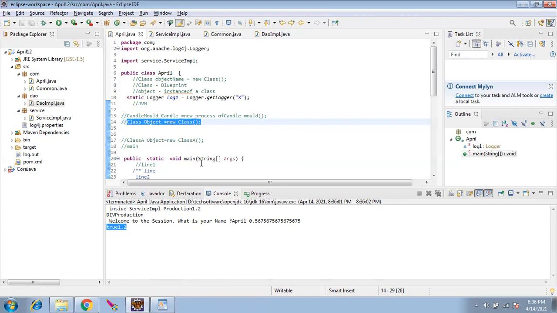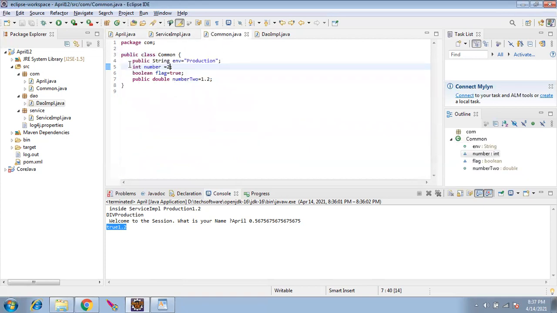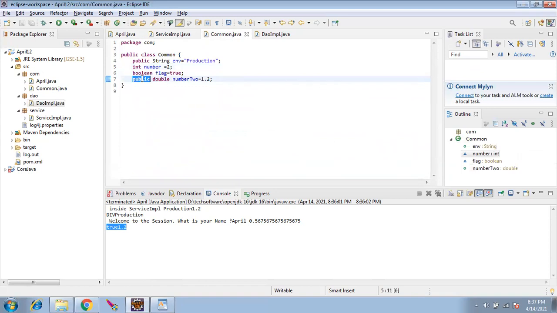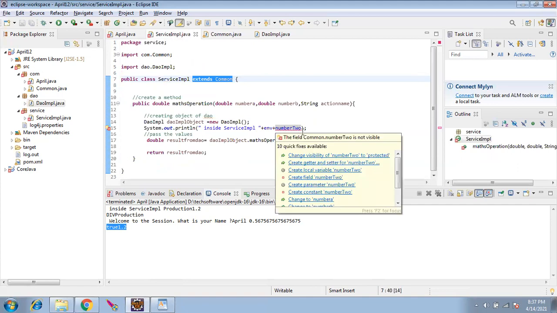Rajesh, that means by using the word extends in the class, you can get all the public values inside the class. That's very important. If I give private, you cannot access this variable, because private means this class is telling it is only for me, don't try to access this. See, it has thrown an error now. It's not visible.